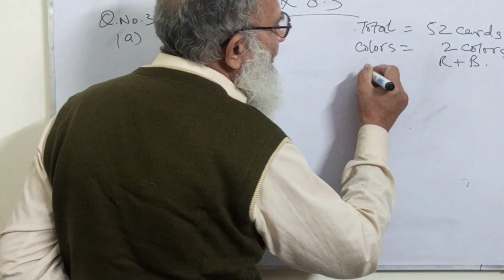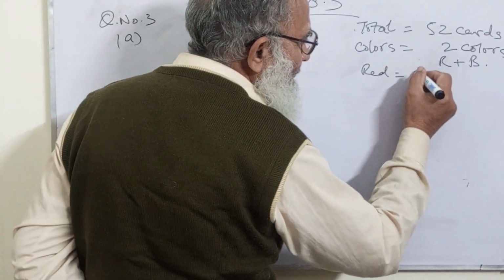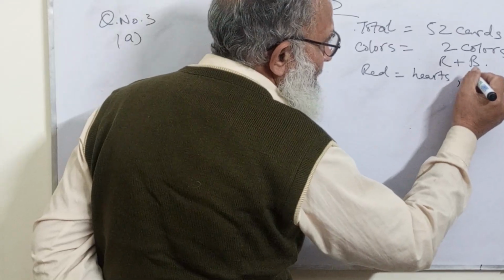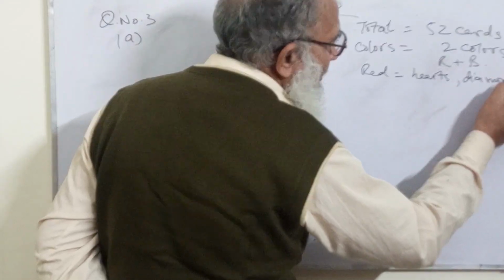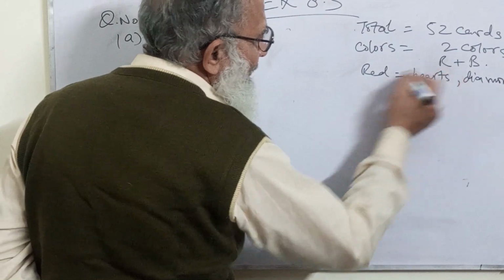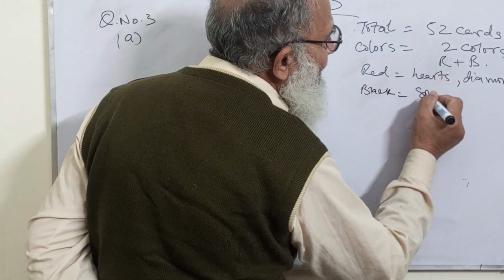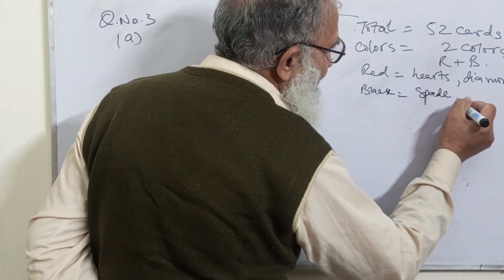Red is hearts and diamonds. And in black, we have spade and club.